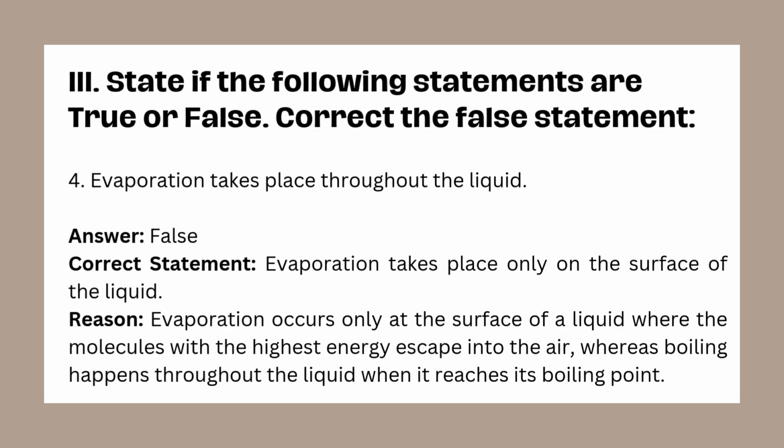Statement 4. Evaporation takes place throughout the liquid. The correct answer is false. Reason. Evaporation occurs only at the surface of a liquid where the molecules with the highest energy escape into the air. Boiling, on the other hand, happens throughout the liquid when it reaches its boiling point.